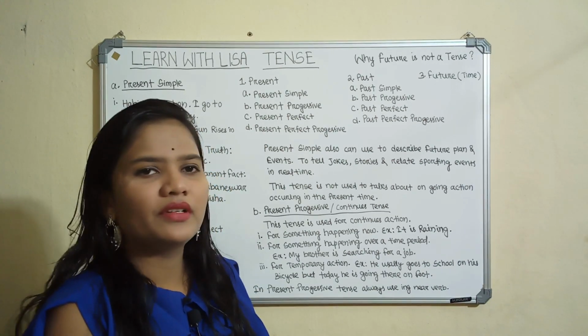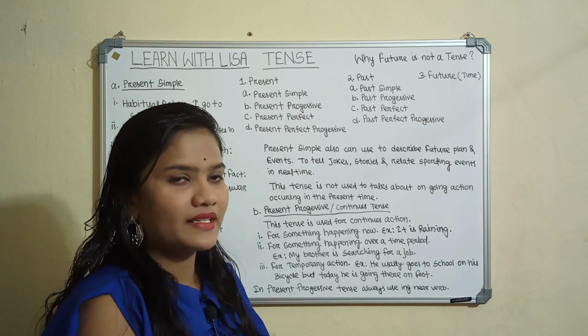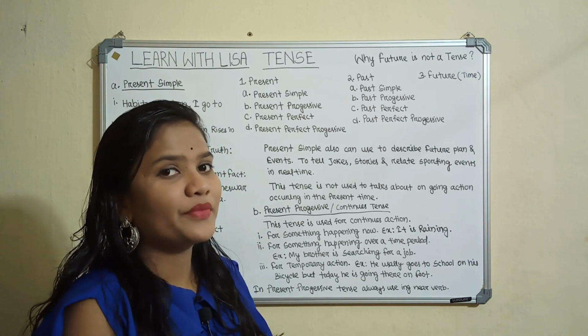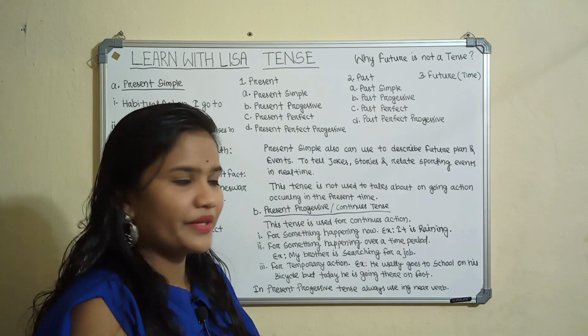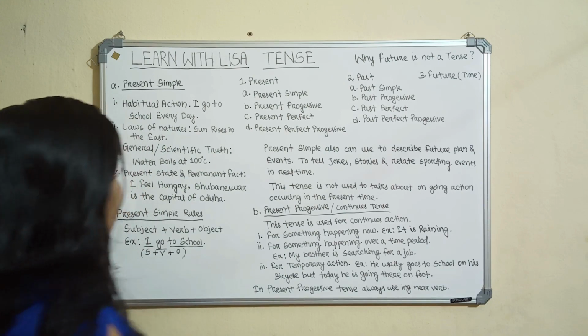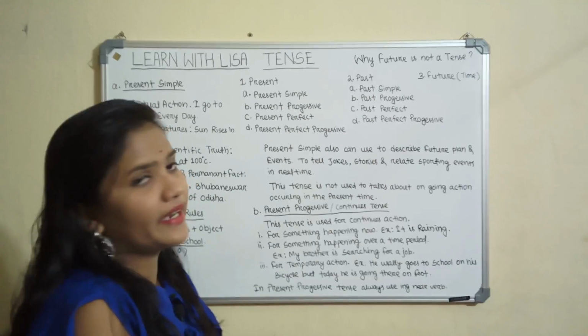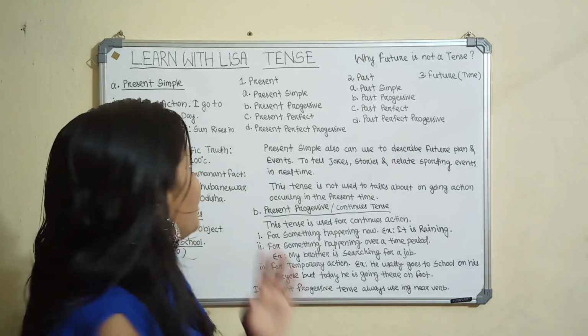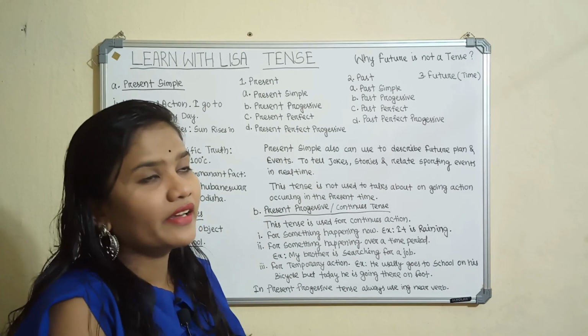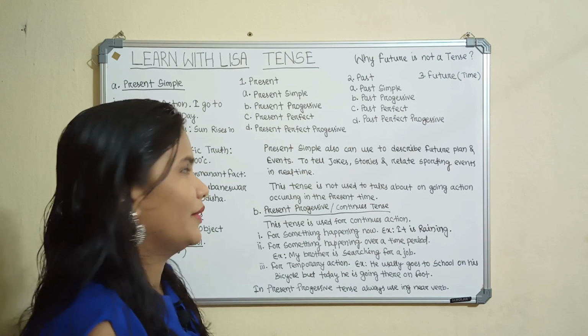First of all, we discuss present tense. Present tense is divided into four parts: present simple, present progressive, present perfect, and present perfect progressive. First we discuss present simple. Present simple is the first category of present tense, and we can recognize it easily. So some rules we discuss now.